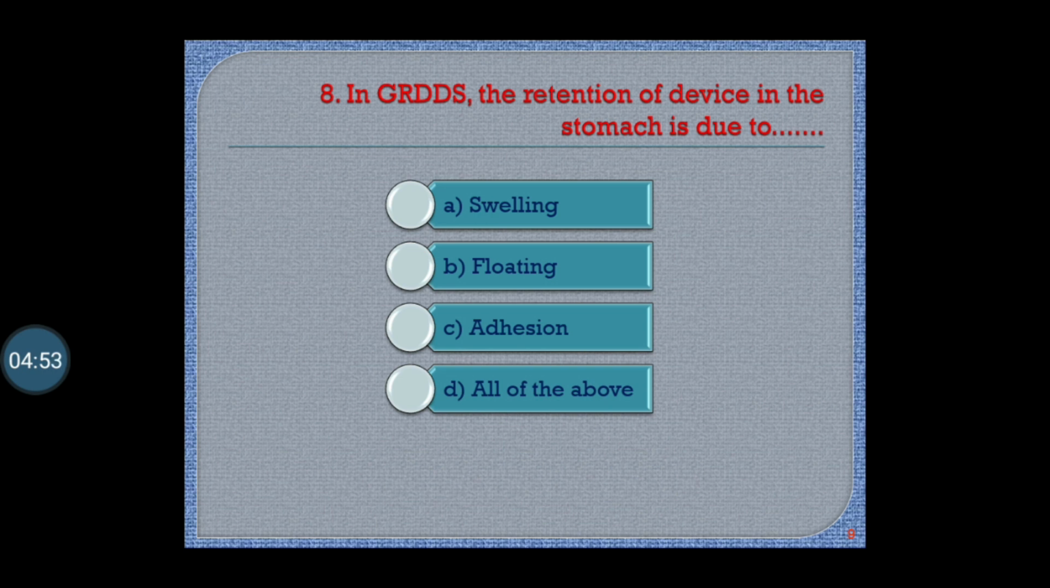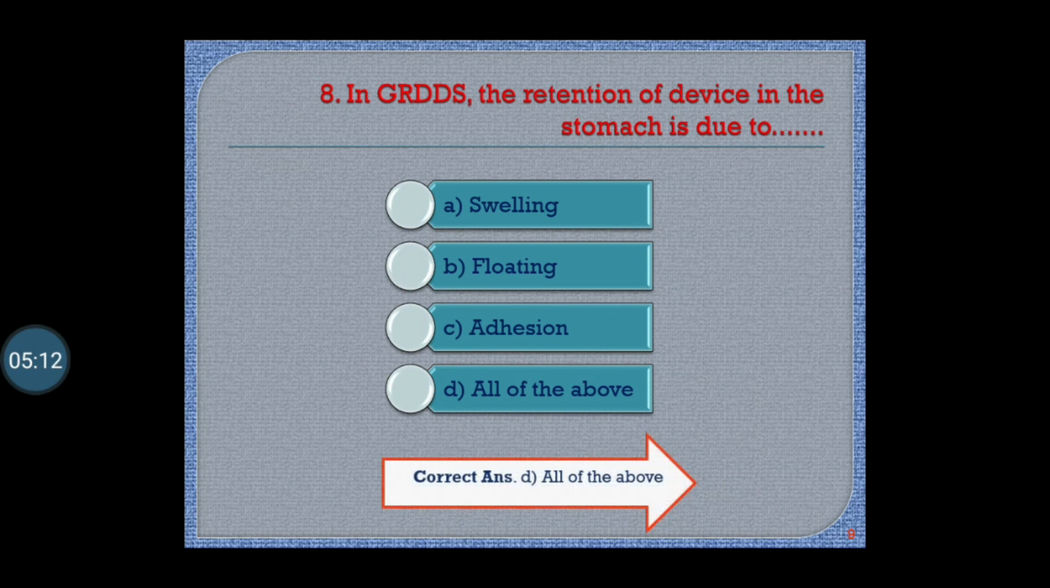Question number 8. In gastroretentive drug delivery system, the retention of device in the stomach is due to swelling, floating, adhesion, or all of the above? Correct answer is option D, all of the above.